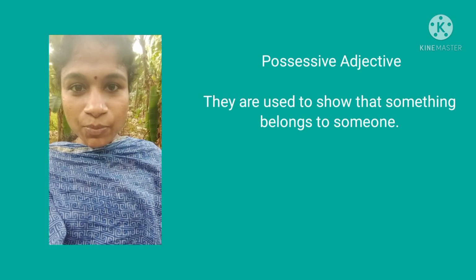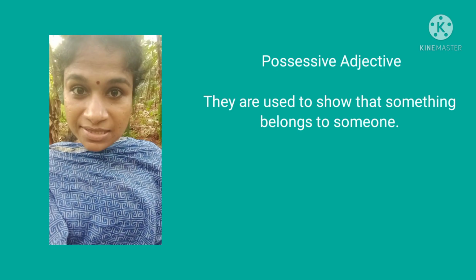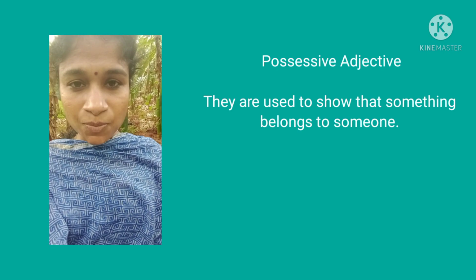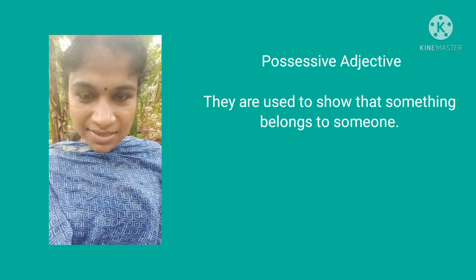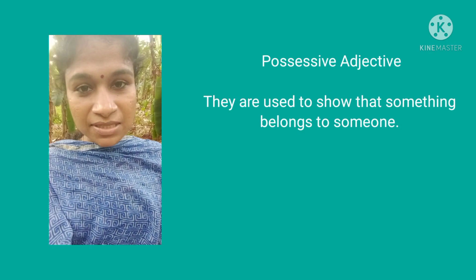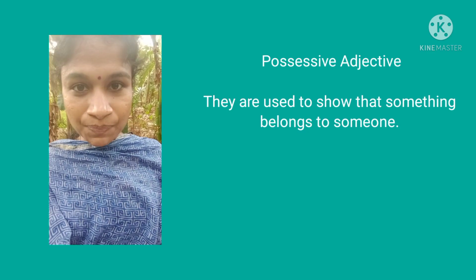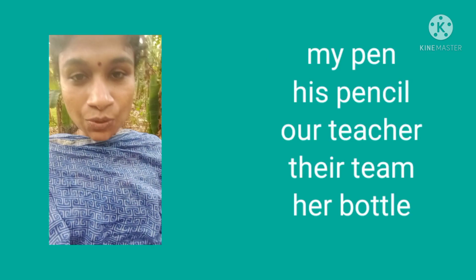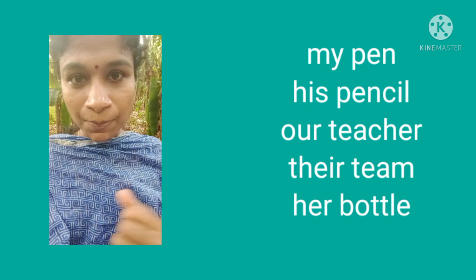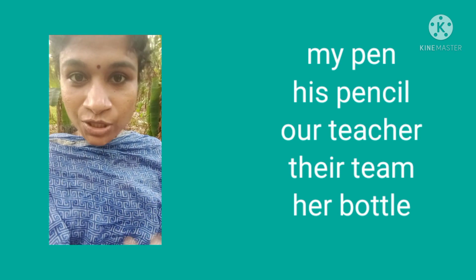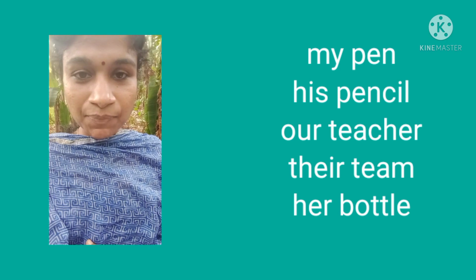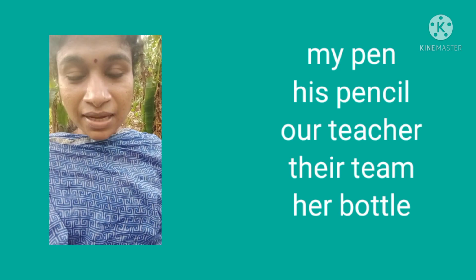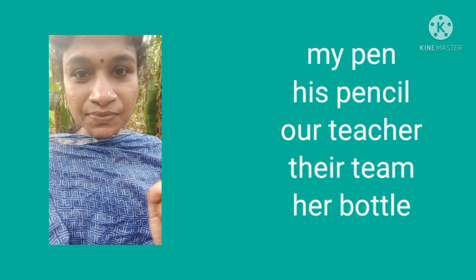The next type of adjective is possessive adjective. So, what is possessive adjective? Possessive adjectives are used to show something belongs to someone. That means it shows the ownership of something. So it shows that something belongs to someone.